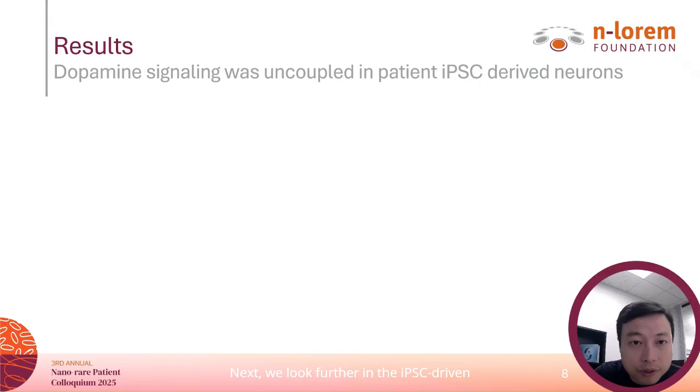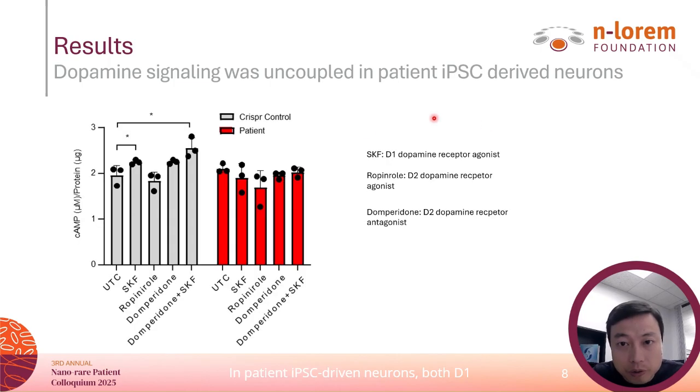Next, we look further in the iPSC-derived neurons. In patient iPSC-derived neurons, both D1 and D2 receptors were highly expressed, but the cAMP level was not induced by D1 agonist SKF, regardless of the D2 activation.